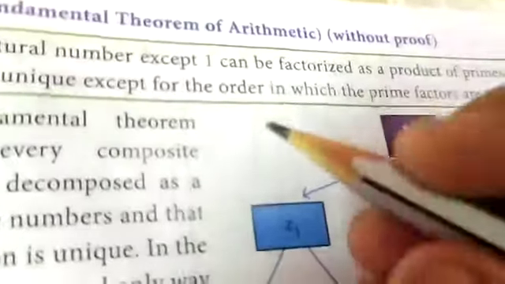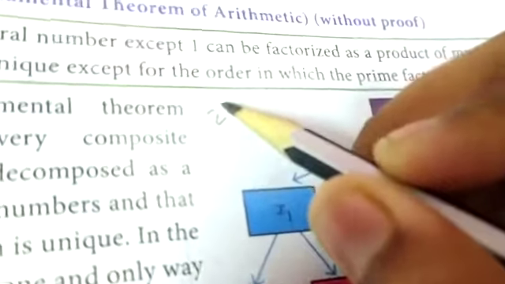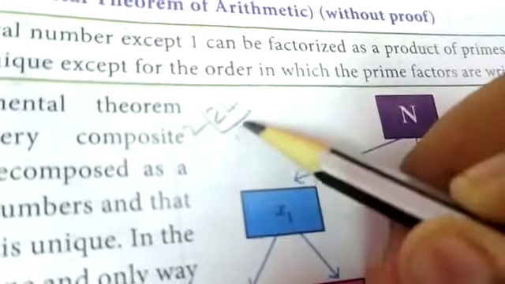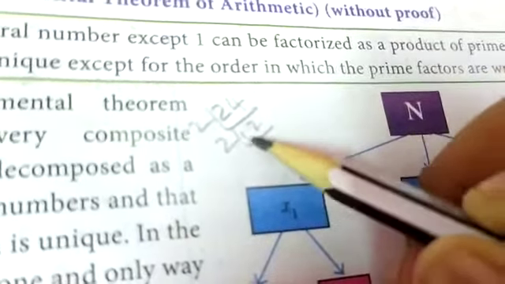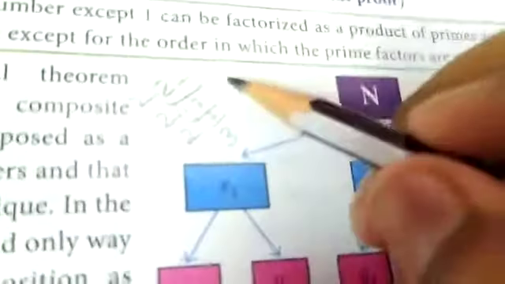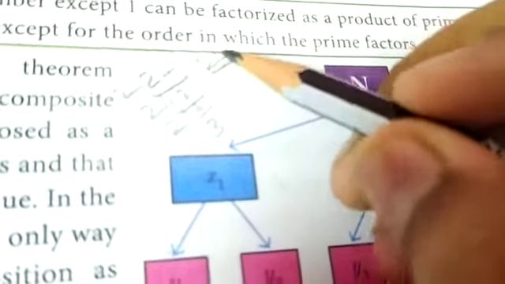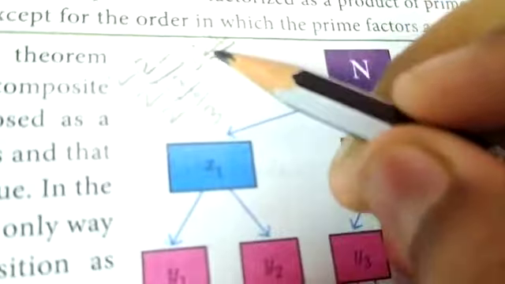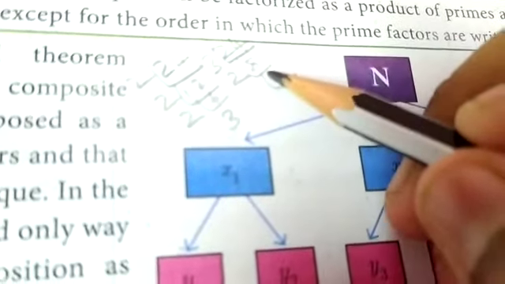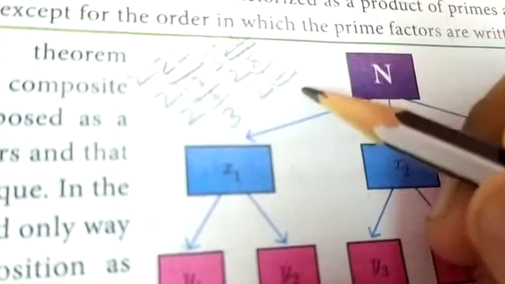So let us take an example. I am taking the composite number 24. I will divide it first by 2 and get 12, then divide by 2 and get 6, then divide by 2 and get 3. Then, in another way, I start by dividing 24 by 3 and get 8, then divide by 2 and get 4, then divide by 2 and get 2 and 2.